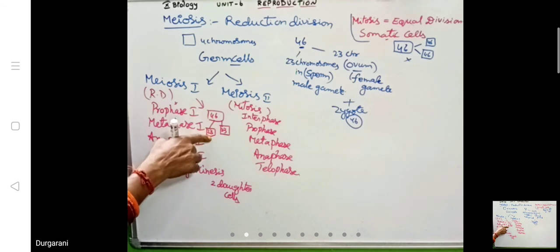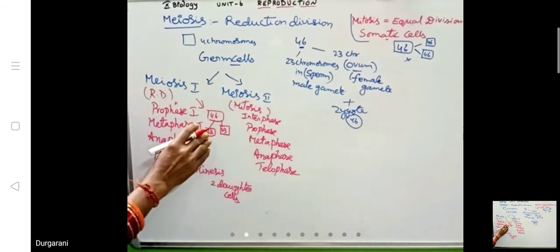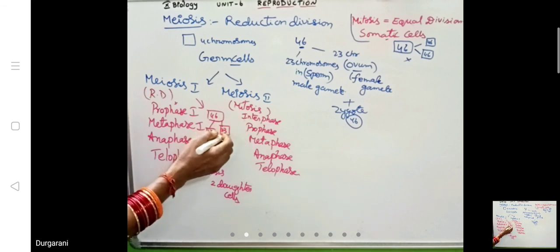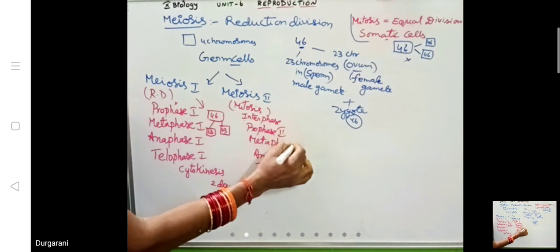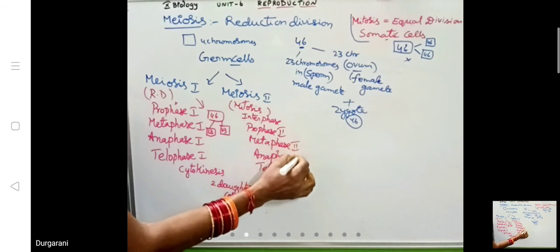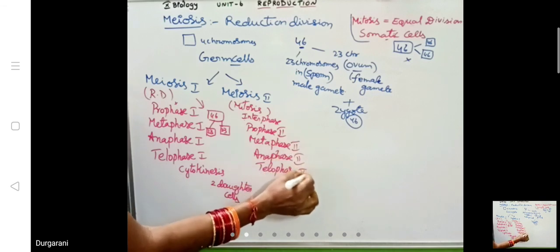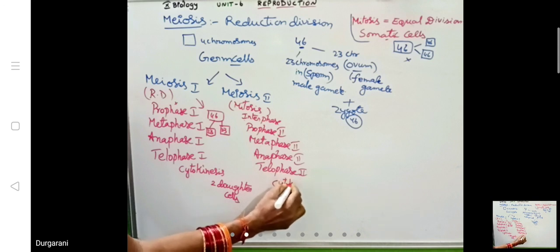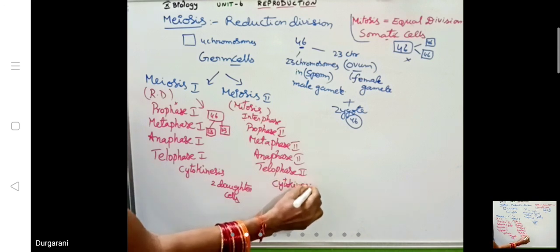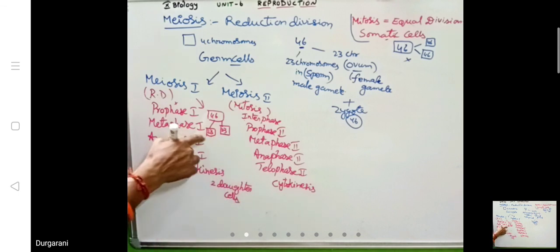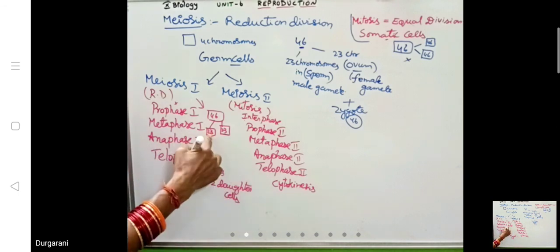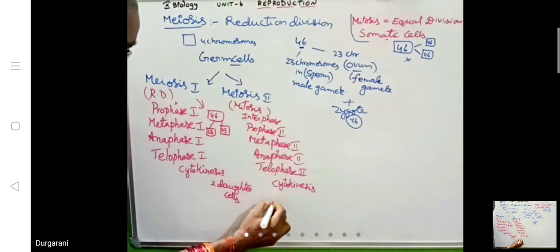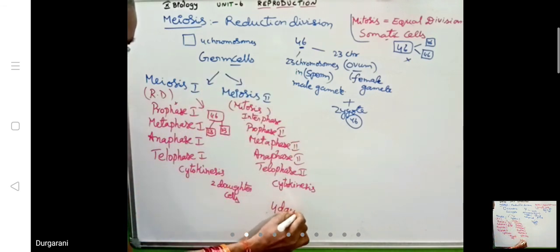Here 23 are there, so for making another 23 chromosomes, the DNA material will be added for these two. This is prophase 2, metaphase 2, anaphase 2 and telophase 2. Again cytokinesis. And finally, from each daughter cell, we get two daughter cells. So total at the end of meiosis, 4 daughter cells will be formed.